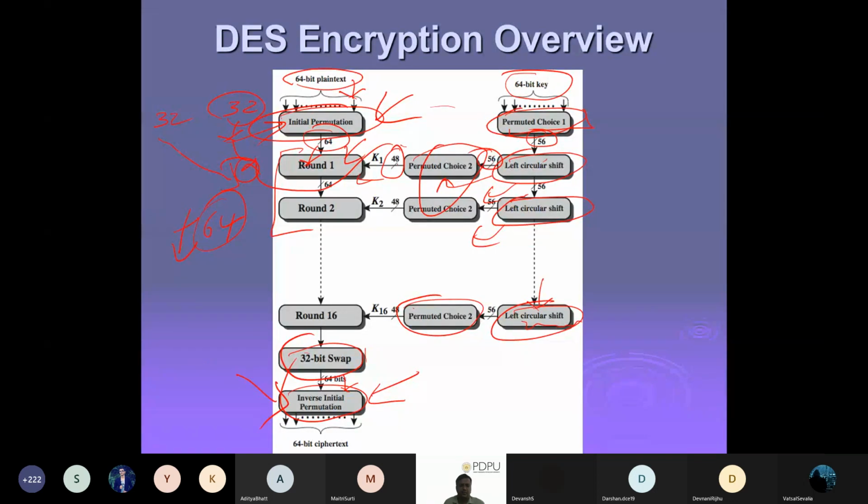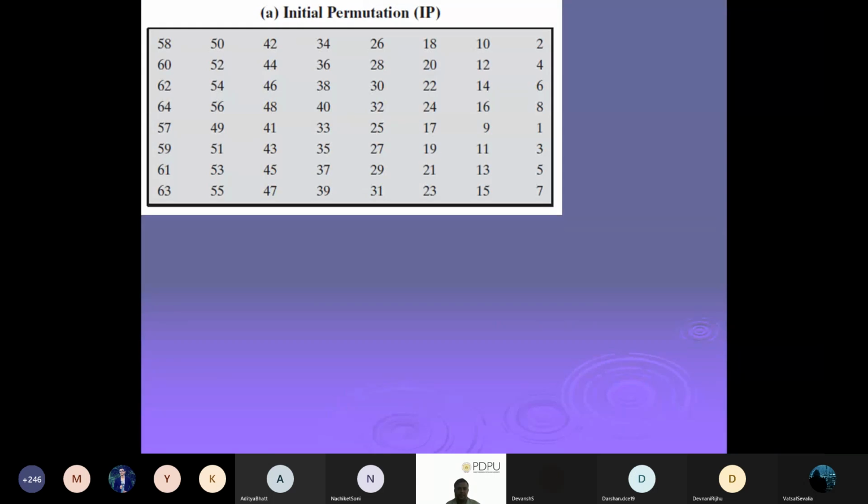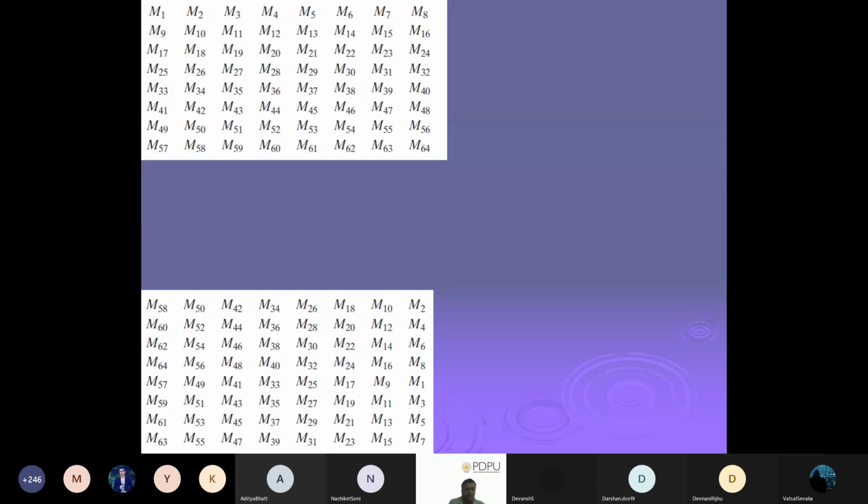What is the size of an input block? Okay, correct. It's 64 bit, right? So that's why you can see here that we have bits 1 to 64.